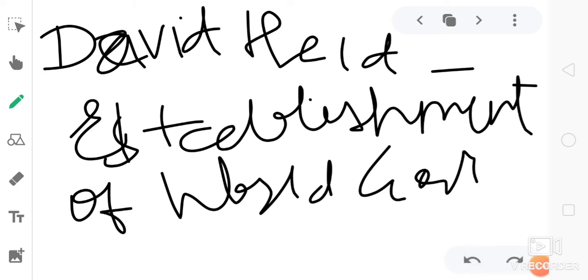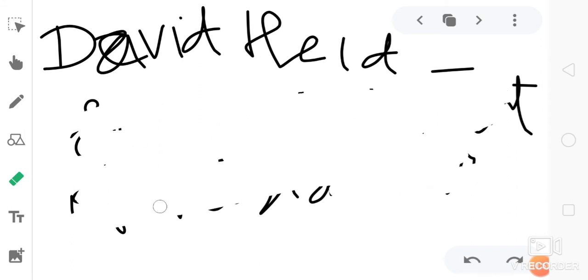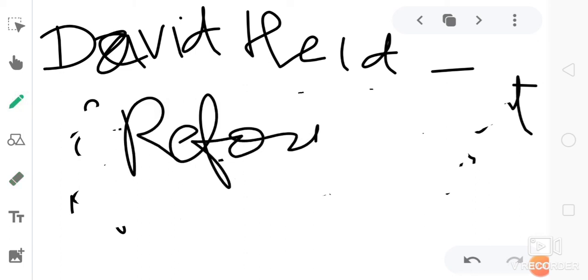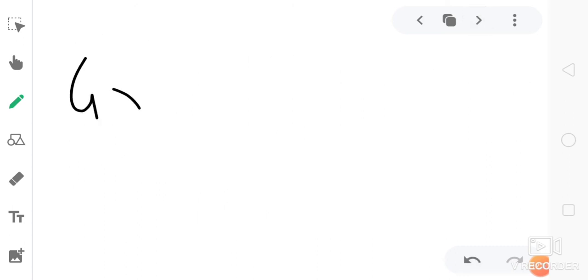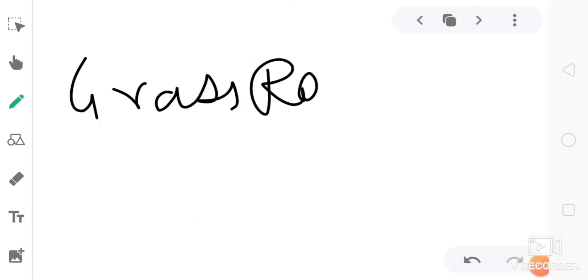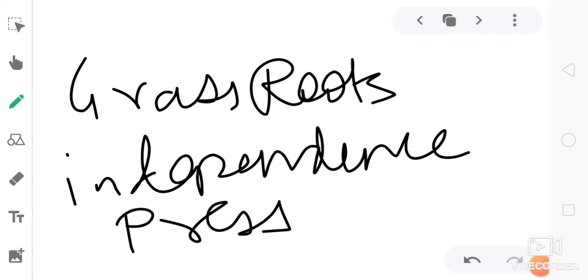Reforms of the UN, reforms of the UN Security Council, bringing transparency and accountability, and strengthening the grassroots. Then independence of democracy, and greater freedom of the press. So these are some points given by David Held.